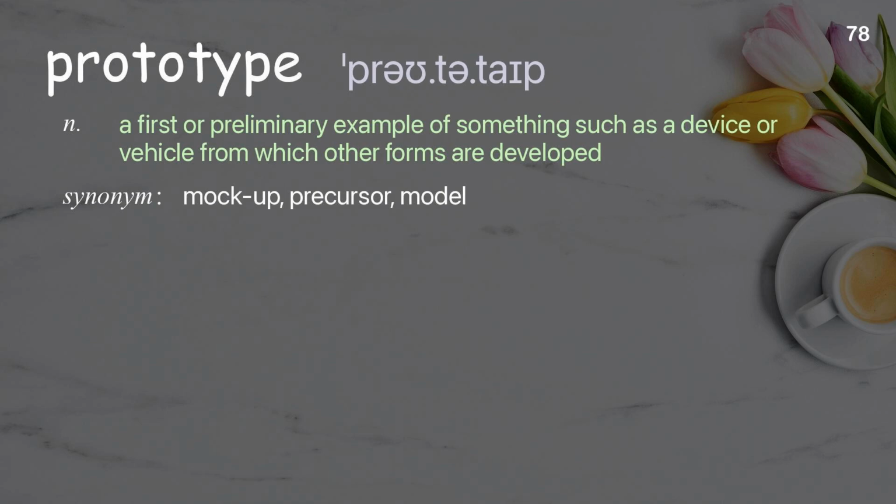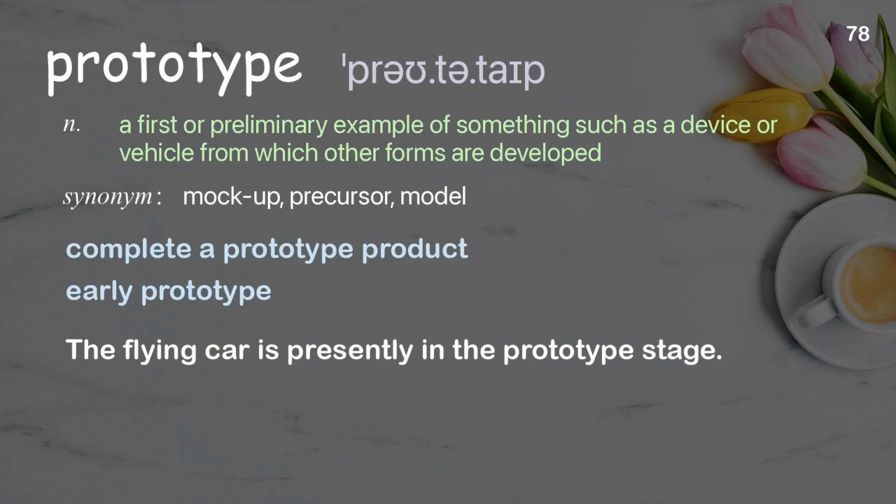Prototype. A first or preliminary example of something, such as a device or vehicle, from which other forms are developed. Examples: Complete a prototype product. Early prototype. The flying car is presently in the prototype stage.